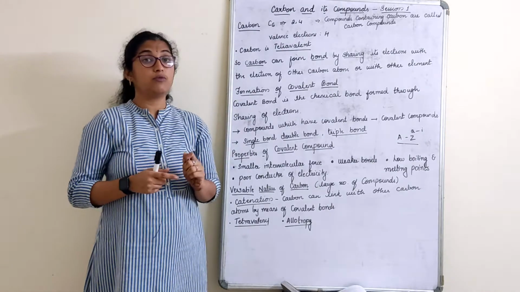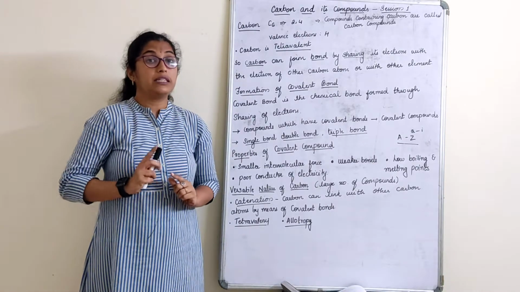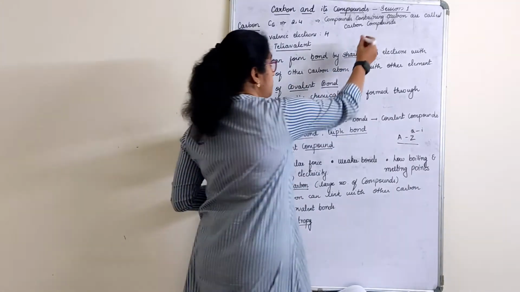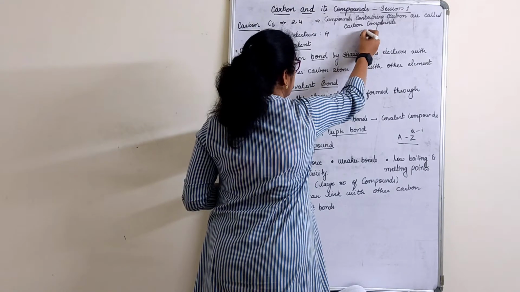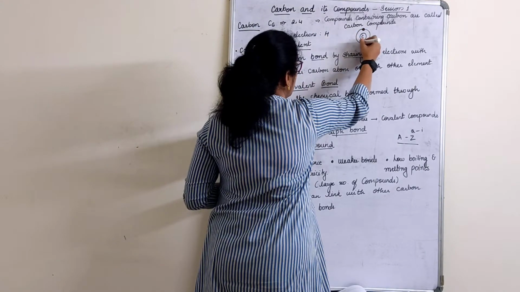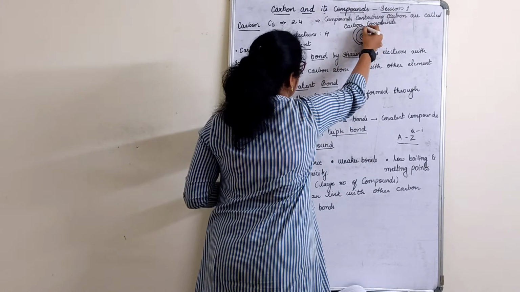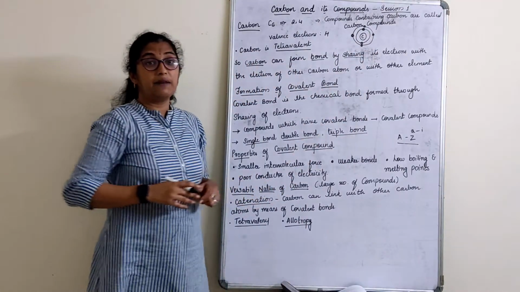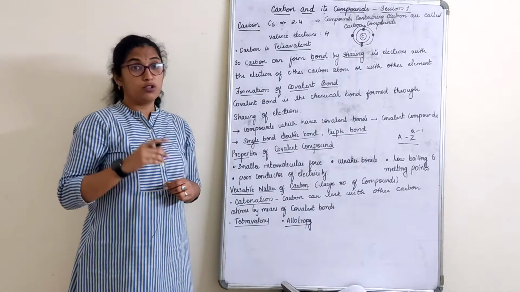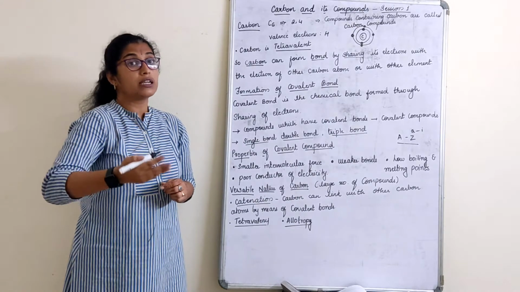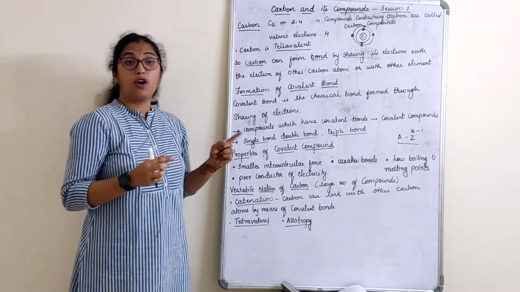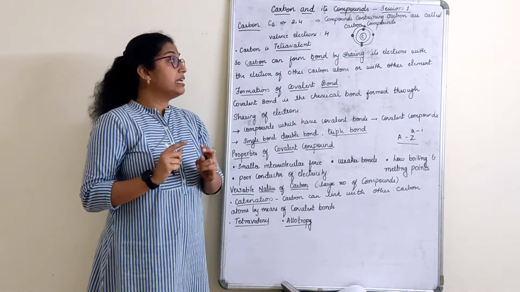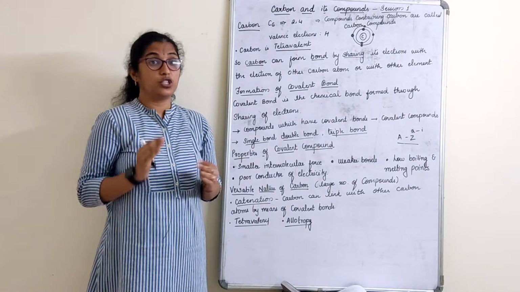But when it comes to carbon, we discussed that carbon neither gains electrons nor loses electrons. For example, this is a carbon: first shell has 2, then second shell has 1, 2, 3, 4. What will happen if carbon gives away 4 electrons to form an octet structure, or receives 4 electrons to form an octet structure? For every electron gained or lost, there is an enormous amount of energy being spent.